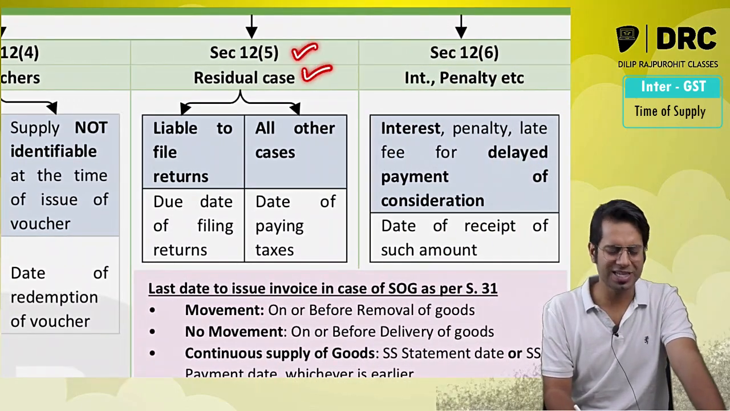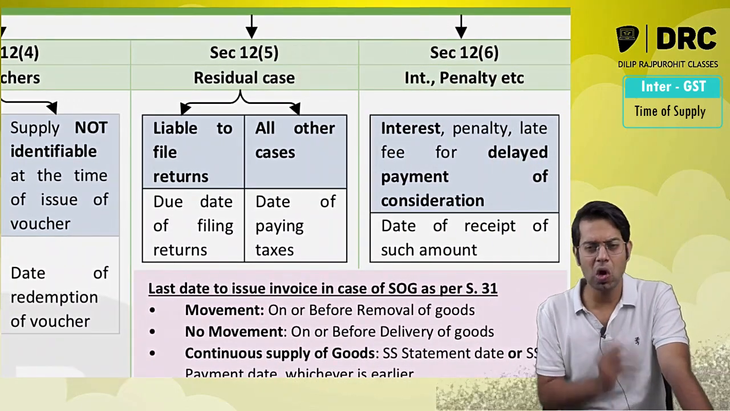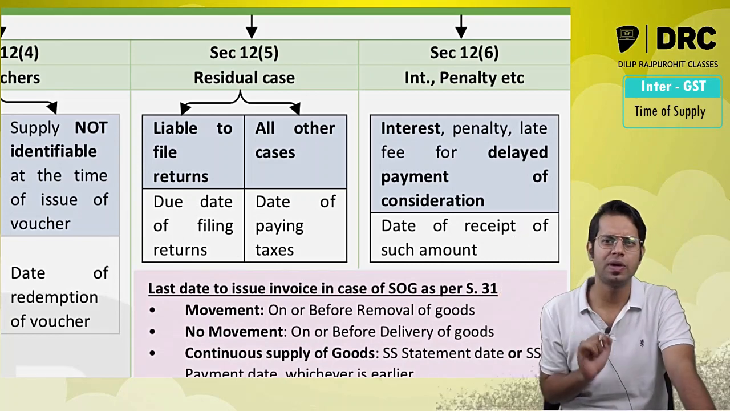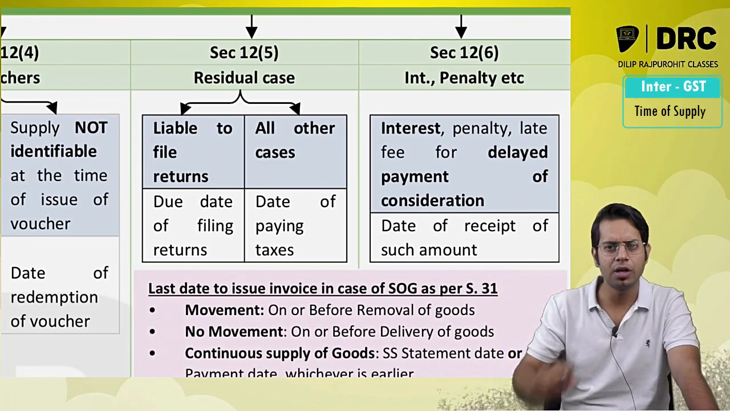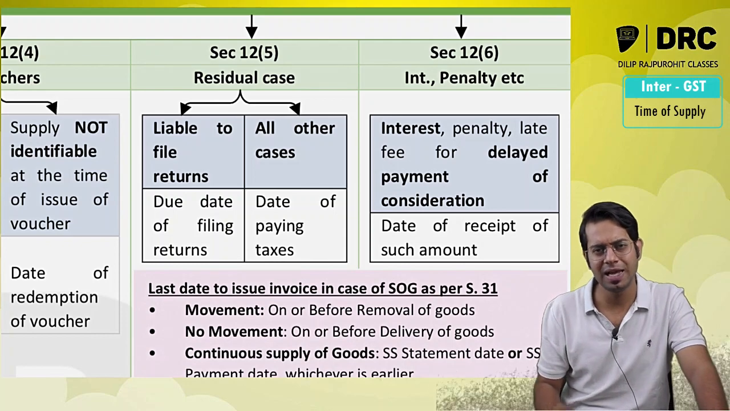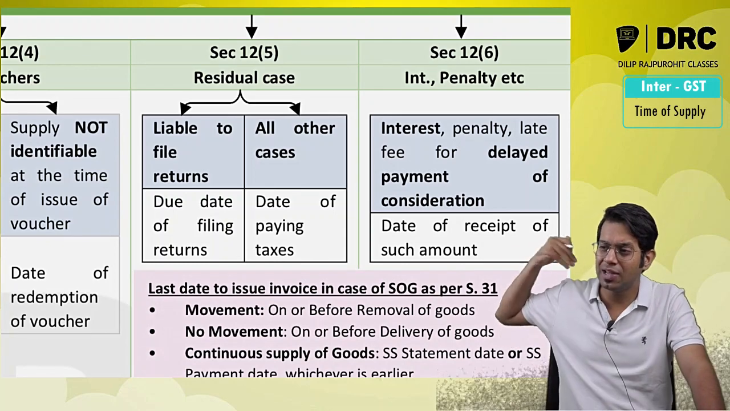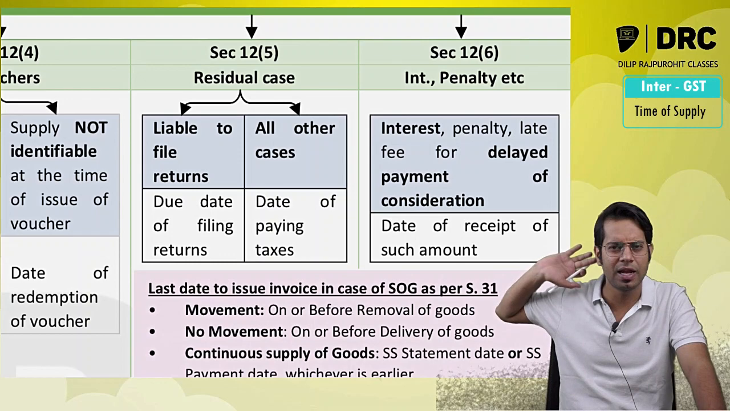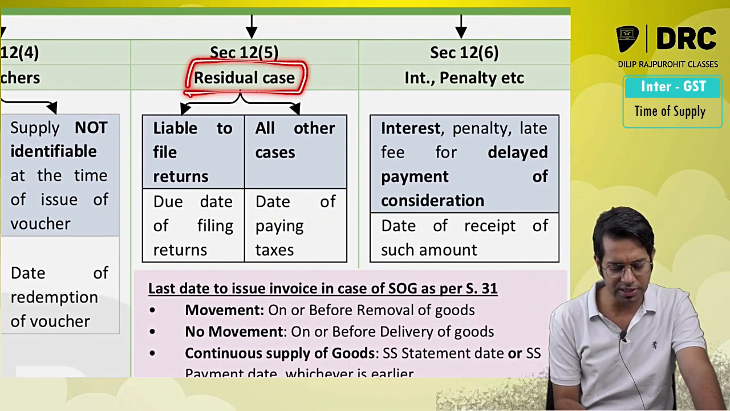Then residual cases, section 12 subsection 5. Say you are not able to determine the time of supply as per section 12 subsection 2, as per section 12 subsection 3, or as per section 12 subsection 4. So if you are not able to determine the time of supply as per any of the above provisions, then I will come to the residual case.